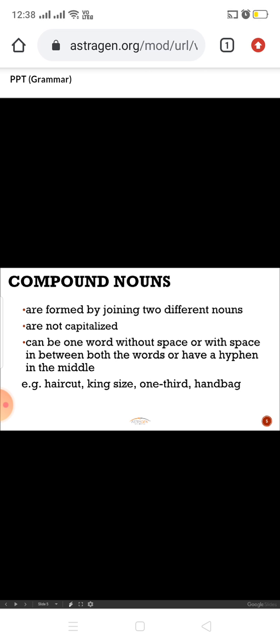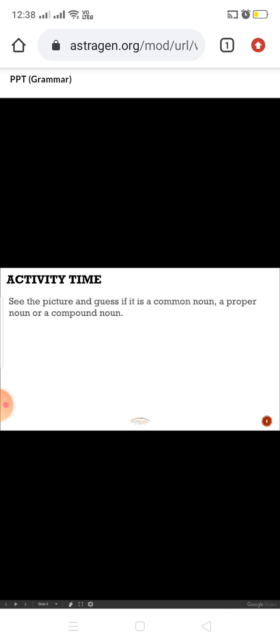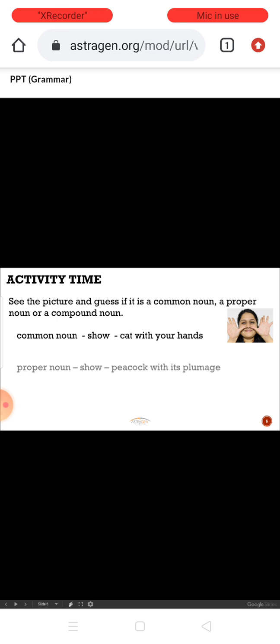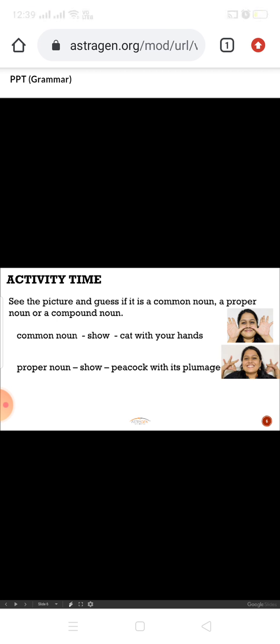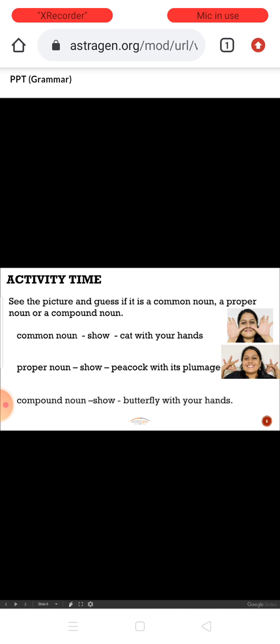So come, let's see, it's activity time. We'll just do this and wind it up. See the pictures and guess if it is a common noun, a proper noun, or a compound noun. Common noun: show a cat with your hands. Proper noun: show a peacock with your plumage. Next, compound noun: show a butterfly with your hands.